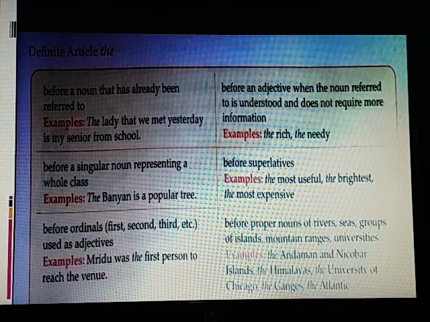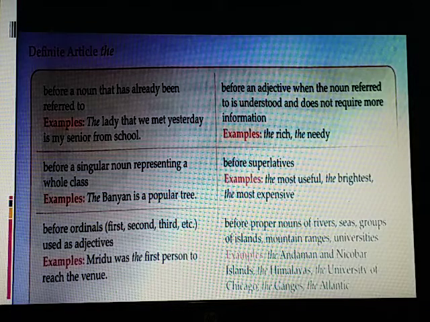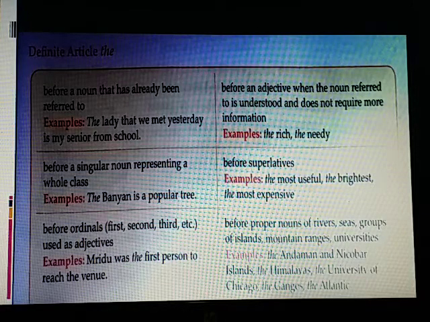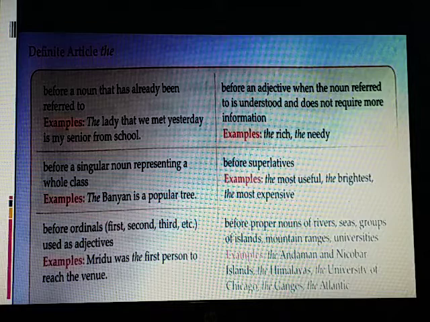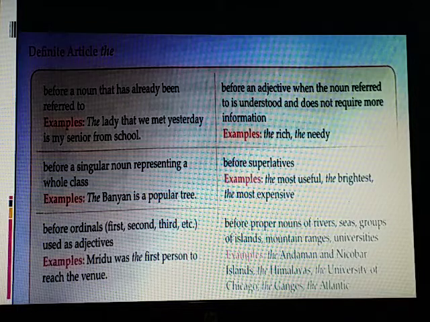Before the names of rivers, ranges of mountains and islands: the Ganga, the British Army. Before the names of oceans, gulfs, and bays: the Red Sea, the Indian Ocean, the Pacific Ocean, the Bay of Bengal, etc. Before the names of countries which have the word United or Republic, for example, the United States, the UK.